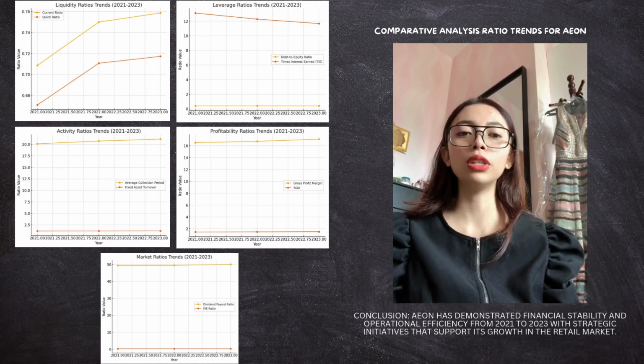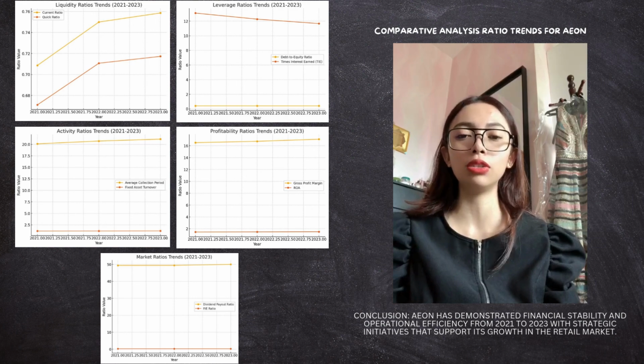And for the conclusion, we can say that for the liquidity ratio, the current and quick ratio show a gradual improvement in liquidity each year. And for the leverage ratio, debt to equity ratio and TIE, it shows a stable leverage but slight decline in interest coverage.